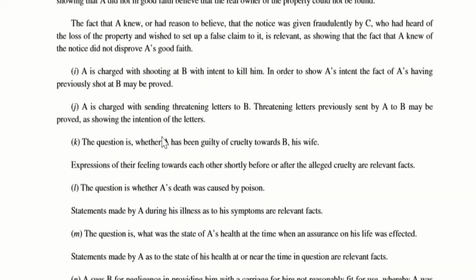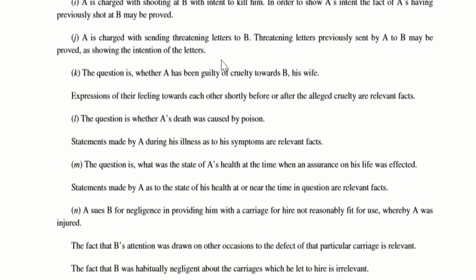Now let us move to the next example. A is charged with sending threatening letters to B. Threatening letters previously sent by A to B may be proved as showing the intention of these letters. Now let us move to next example K. The question is whether A has been guilty of cruelty towards B, his wife. So before this act of cruelty, if something has happened between the husband and wife expressing their feelings, then that becomes quite relevant.